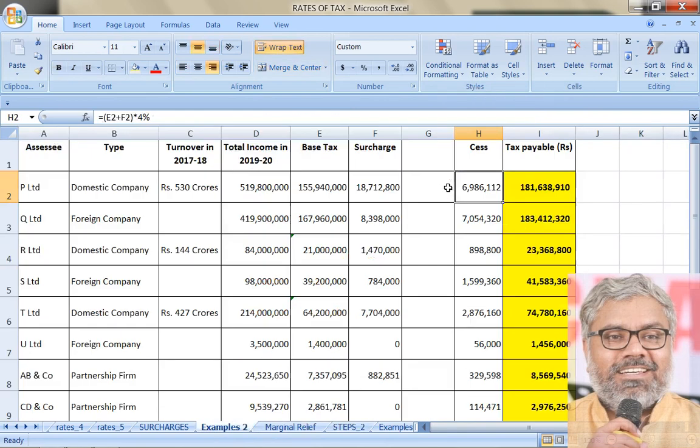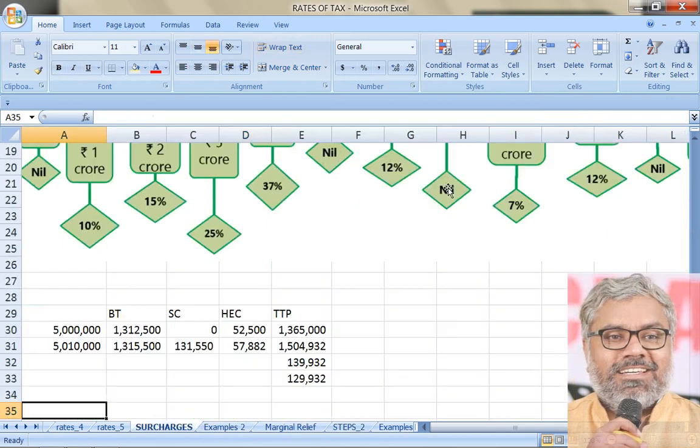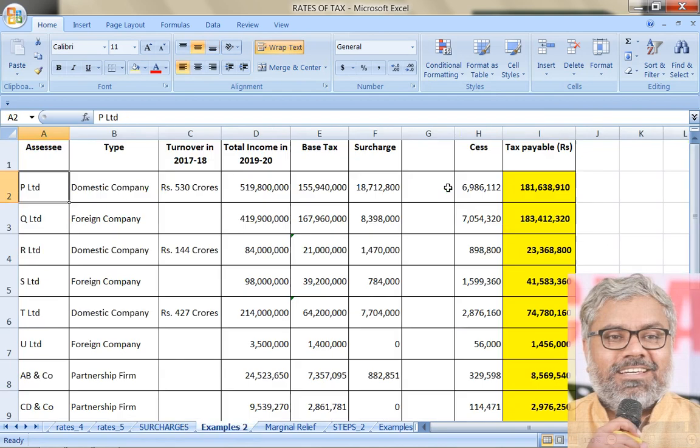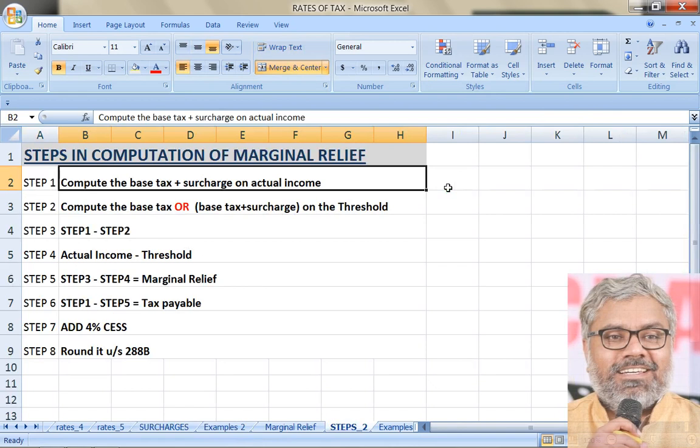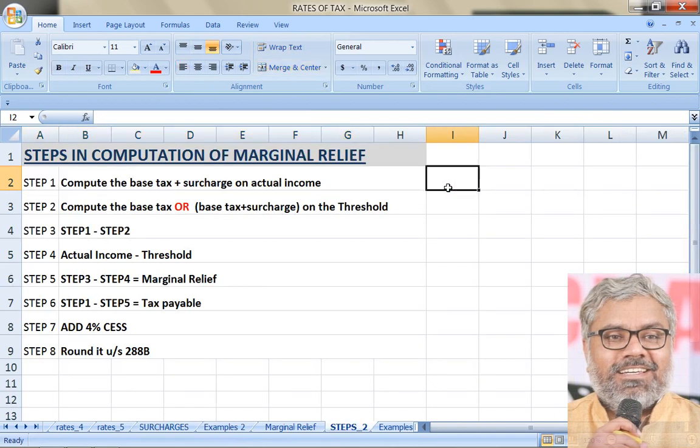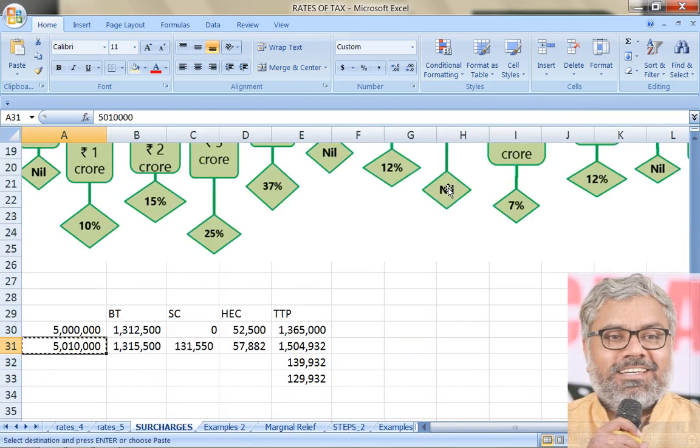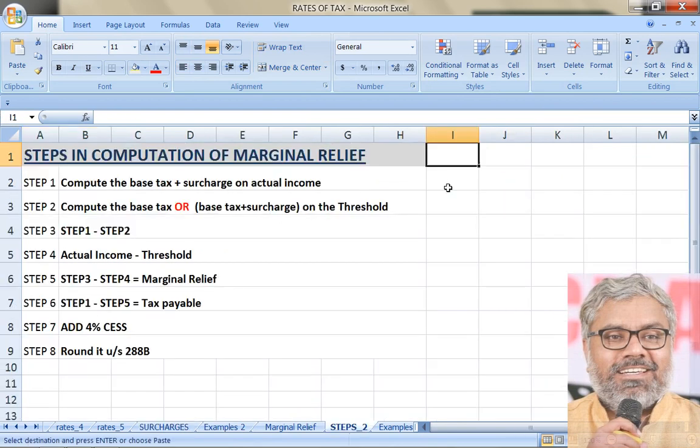Say same example. Let us take what we have taken earlier. Say in this case, this 50 lakhs rupees is one guy and 50 lakhs 10,000 rupees is another guy. So now we don't have two SSCs, one SSC only. He has an income of 50 lakhs 10,000 rupees. So step 1 is what we already calculated. Compute the base tax plus surcharge on actual income. What is actual income here? Actual income is 50 lakhs 10,000.